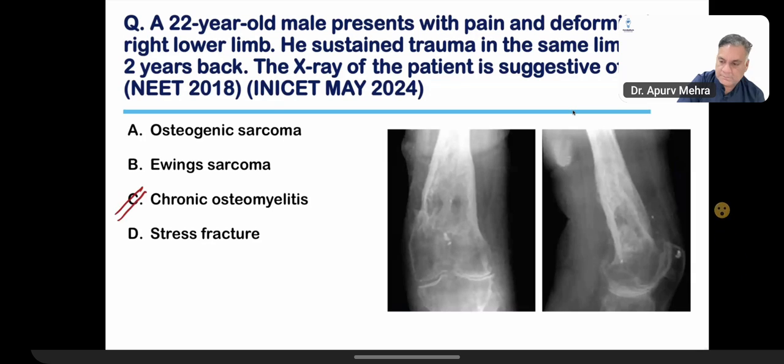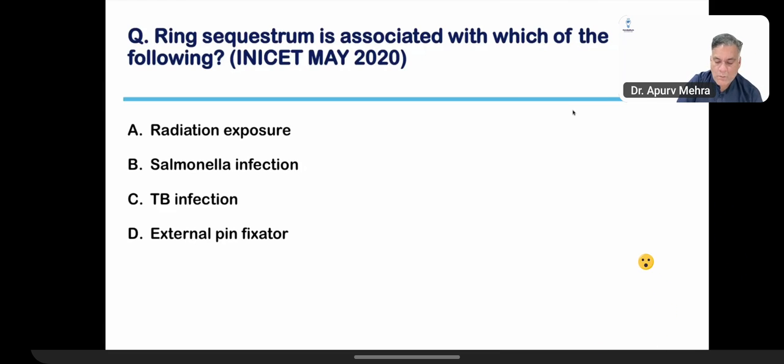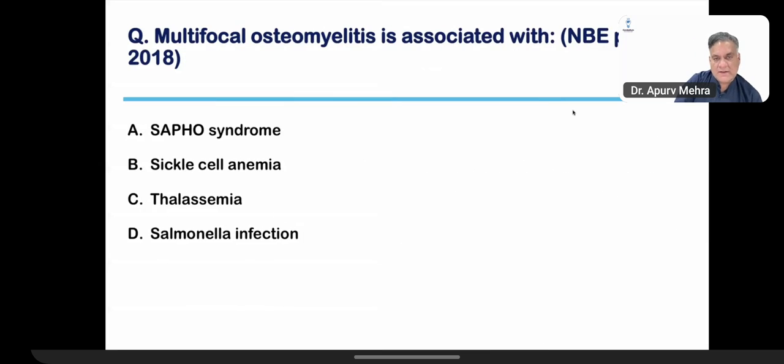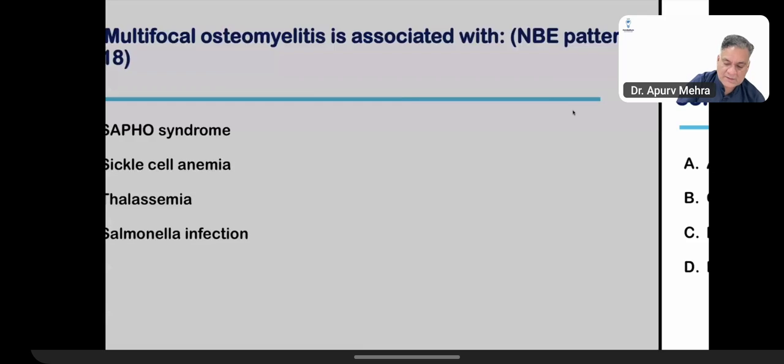Next. Ring sequestrum is with the external fixator. Remember that. This question came on sequestrum. Remember that. Next. SAPHO syndrome. Beautiful. Next.